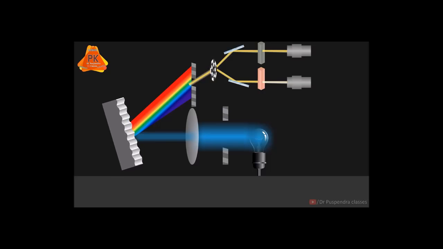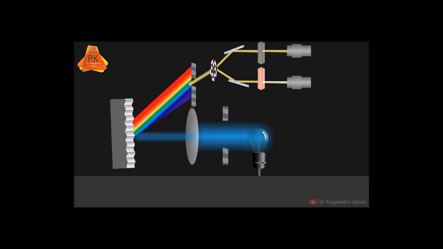Now coming to the second type of detector which is used in UV visible spectrophotometer. That is photodiode array. It is also known as PDA detector. So how does PDA work? In PDA detector or photodiode array, various diodes are present, and these diodes will convert electromagnetic radiation or UV visible radiation into the form of electrical signal. And this PDA detector covers the entire range of UV visible, that is 200 to 800 nanometer, and generally this PDA detector is used in HPLC.